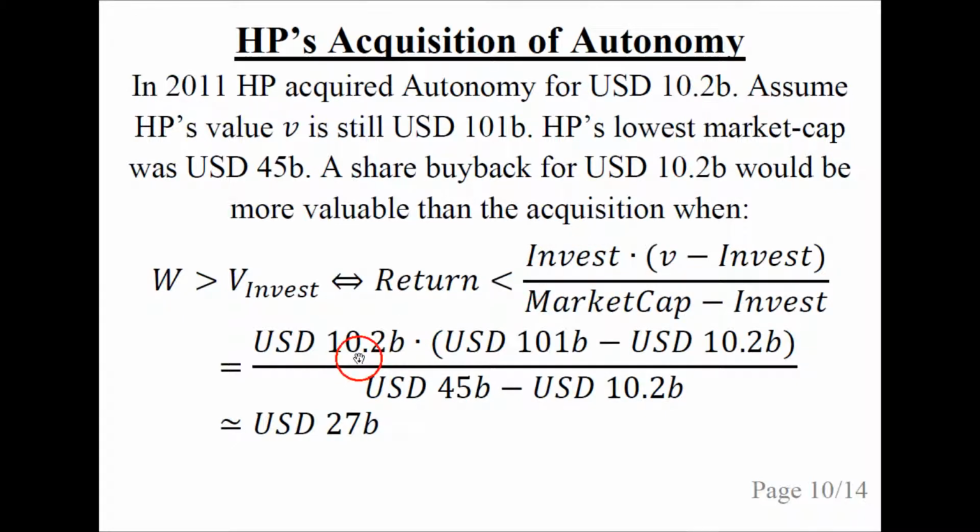Investment amount $10.2 billion, V assumed to be $101 billion, investment amount again, 10.2, and the market cap, which was $45 billion at its lowest that year. And we calculate and find the result to be $27 billion. So it means that in order for a share buyback to be more valuable than the acquisition of Autonomy, the return on the Autonomy acquisition must be less than $27 billion.